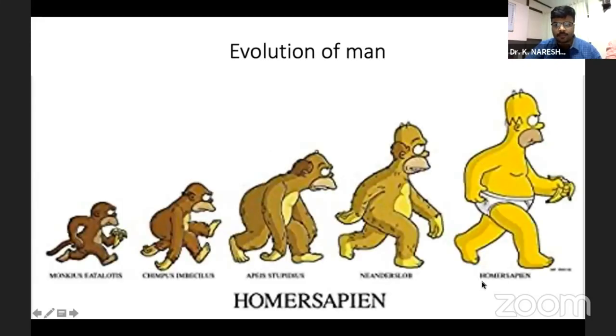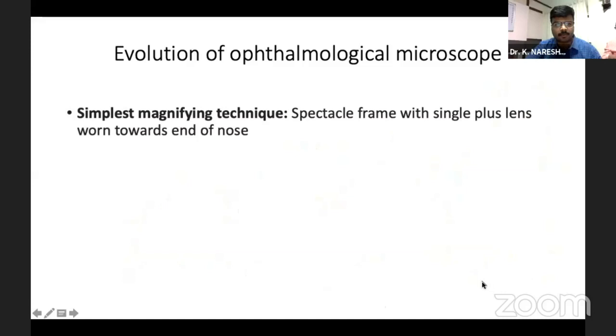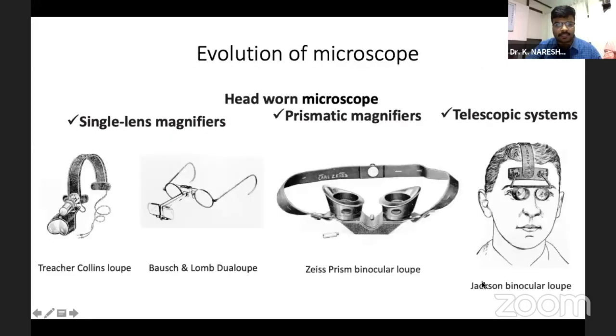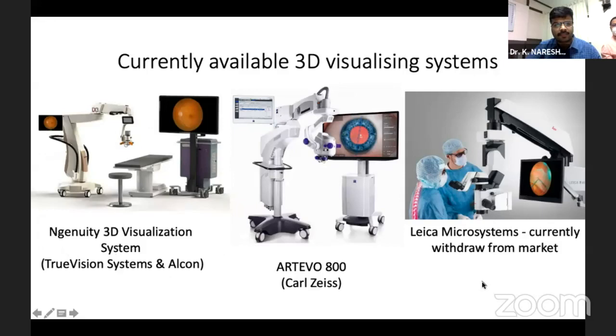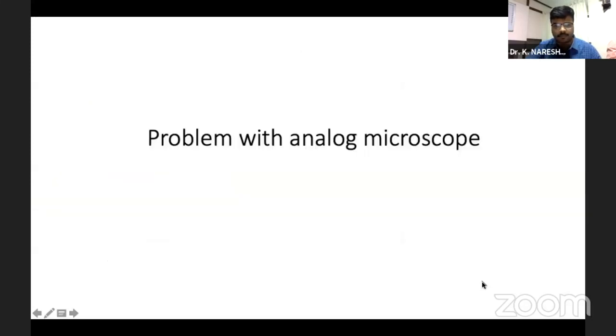So we all know the evolution of man. I'll just in brief talk about the evolution of the ophthalmic microscope. The first magnifying technique used was a spectacle frame with a single plus lens towards the end of the nose. Then came the head-worn microscopes, then the uniocular microscopes, then the current generation binocular microscopes, and then finally the heads-up surgery. So the currently available 3D vision systems include the Ingenuity provided by Alcon, the RTO 800 provided by Carl Zeiss, and the Leica Microsystems, which is currently withdrawn from the market.